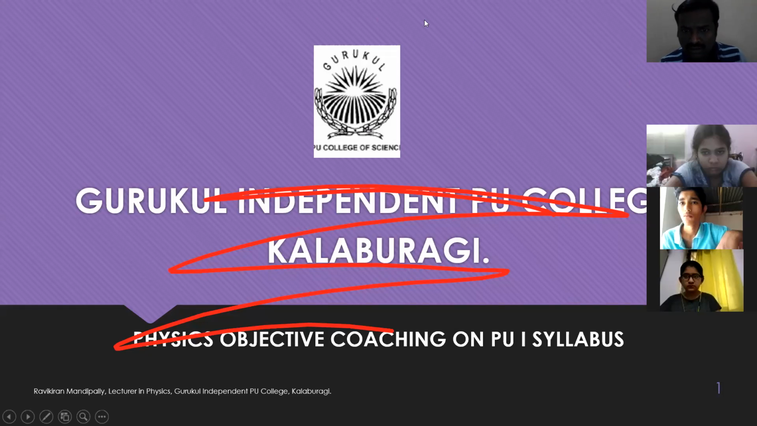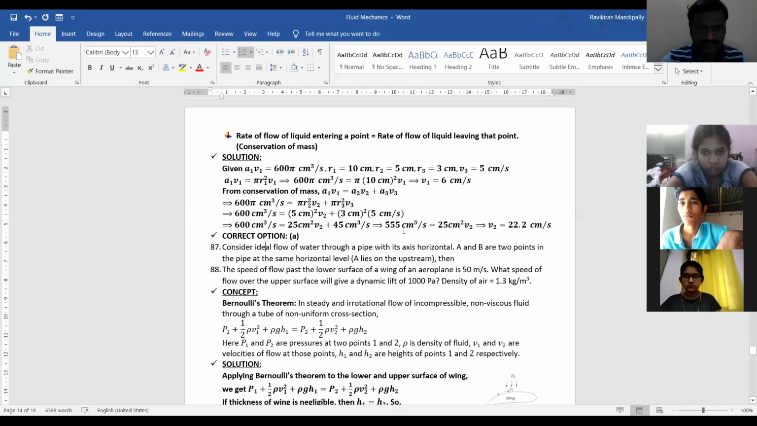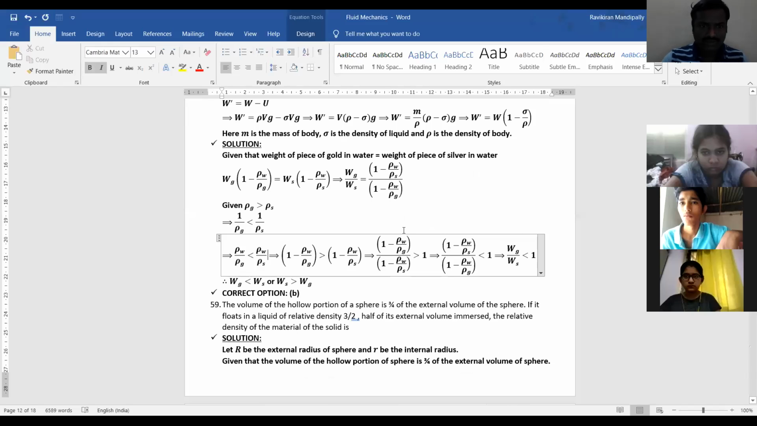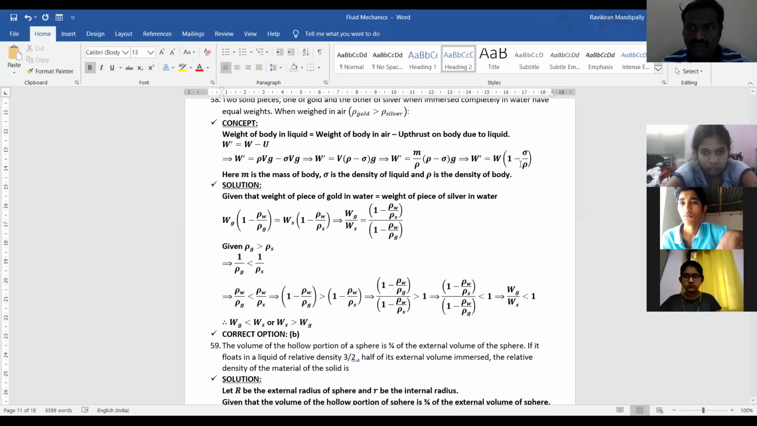Yes, friends. Today we are going to discuss one question which we discussed yesterday, just a clarification. Then we will continue with a new topic. The question was about that gold piece and silver piece. Actually, there is a printing mistake in the question. They have mentioned density of gold to be less than density of silver, but it should actually be density of gold greater than density of silver.